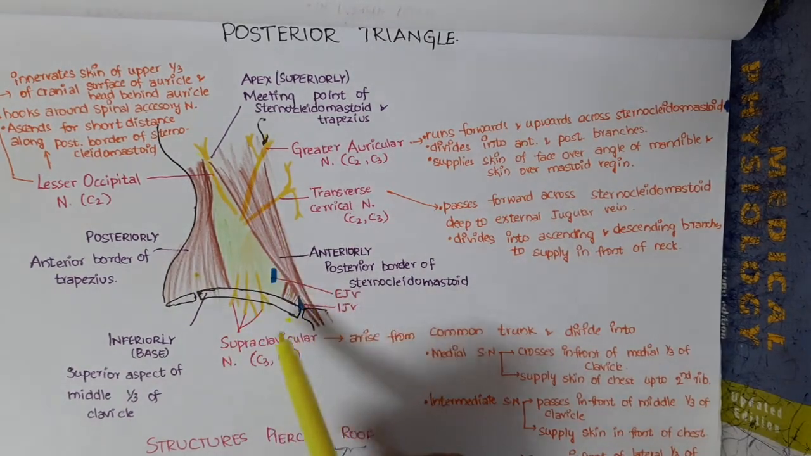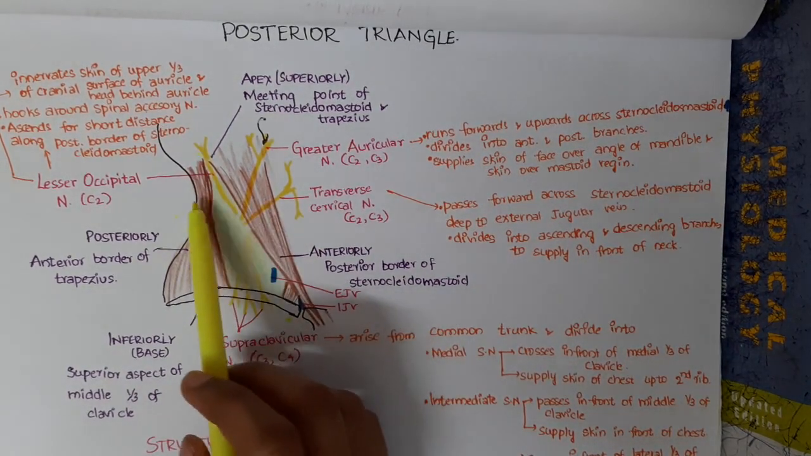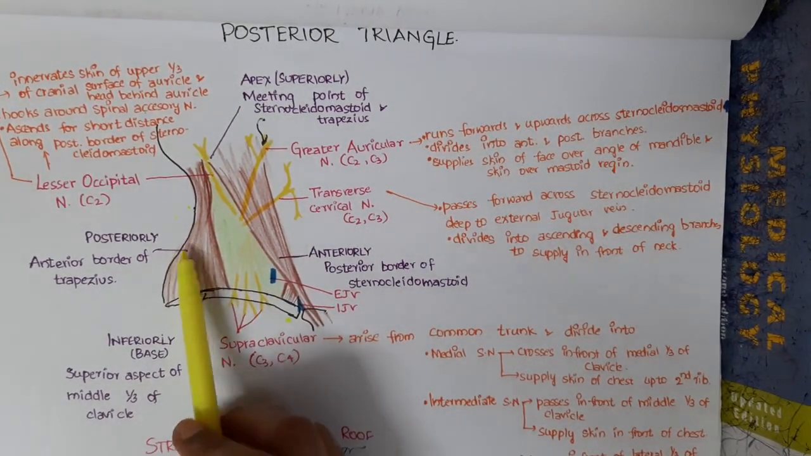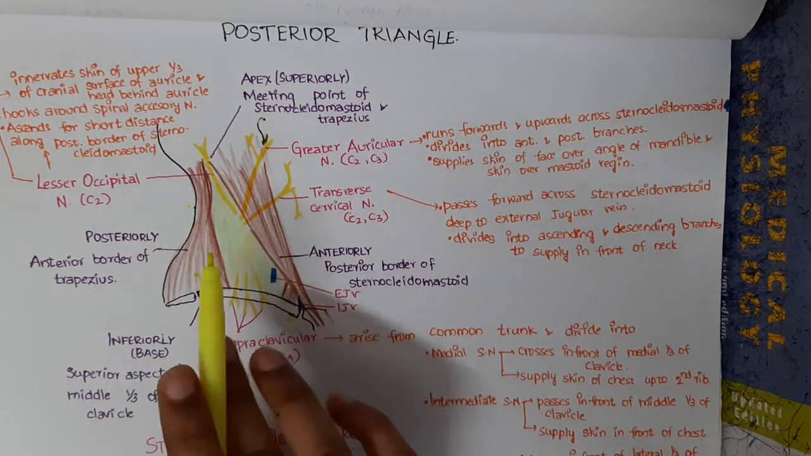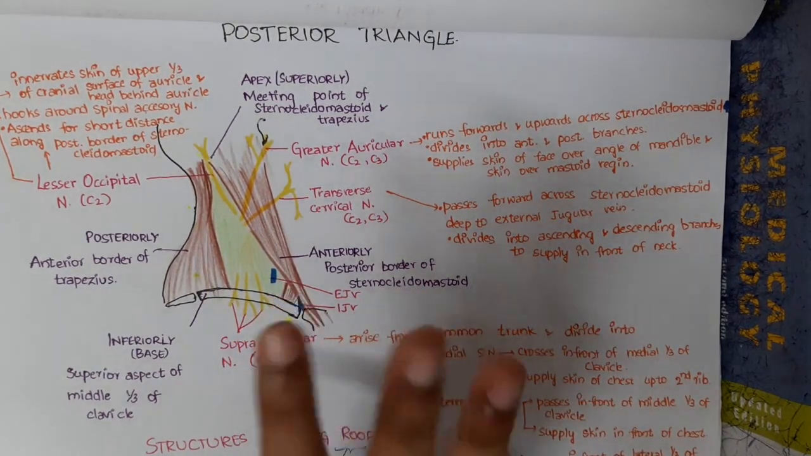So the apex is the meeting point of the sternocleidomastoid and trapezius. This posterior triangle is covered by the investing layer of deep cervical fascia, and it has four nerves.